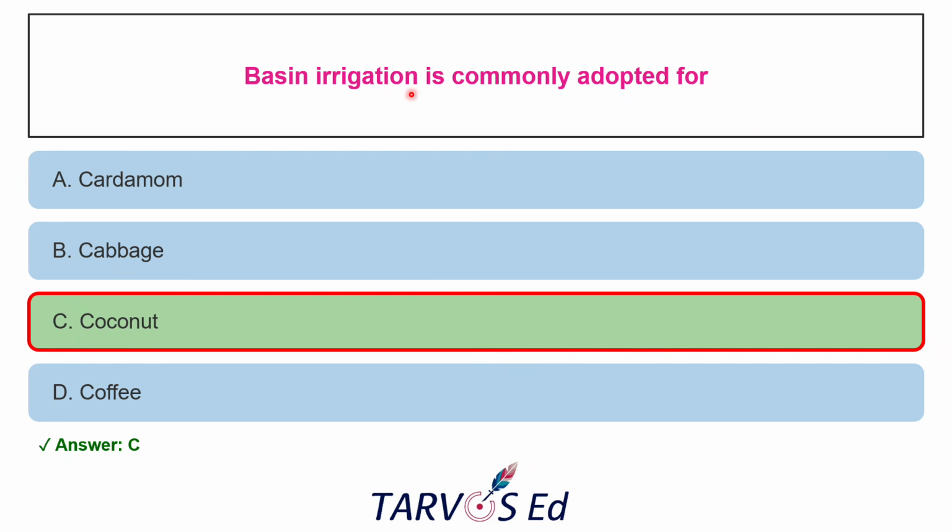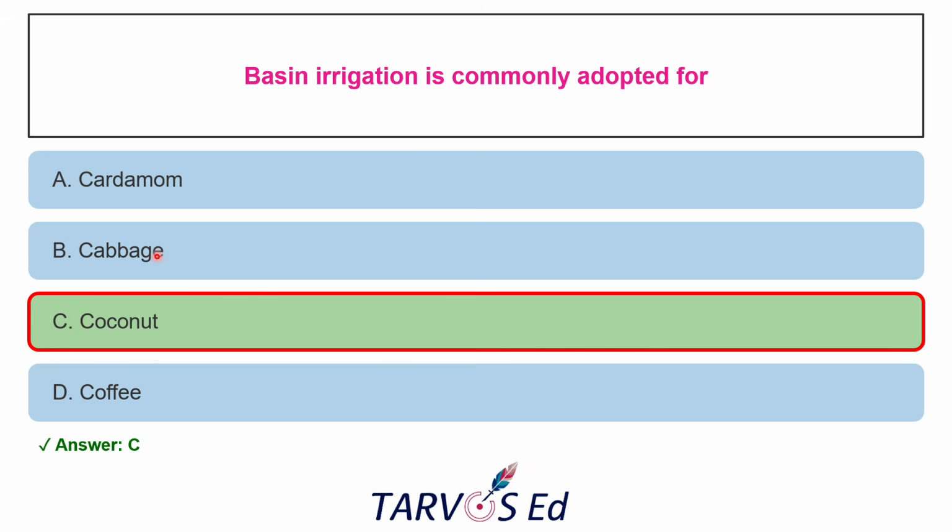Basin irrigation is generally followed for coconut, because coconut spacing is around 7.5 meter by 7.5, and one basin per palm usually holds 200 to 300 liters of water. So that's why it is best for basin irrigation. Understood? And why are others wrong? Cardamom, which is a hill crop, generally needs sprinkler or drip irrigation on slope. Basin is not possible here because it may cause waterlogging.